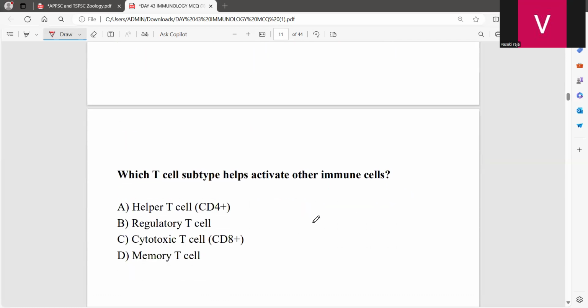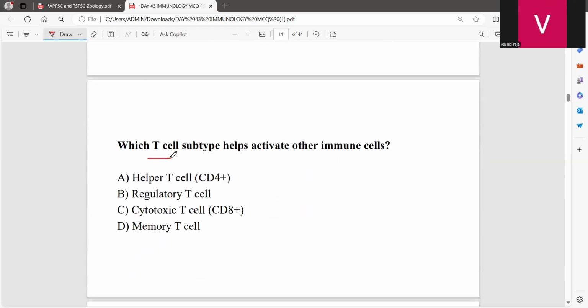Now, which T cell subtype helps activate the other immune cells? Just take note of this marker.